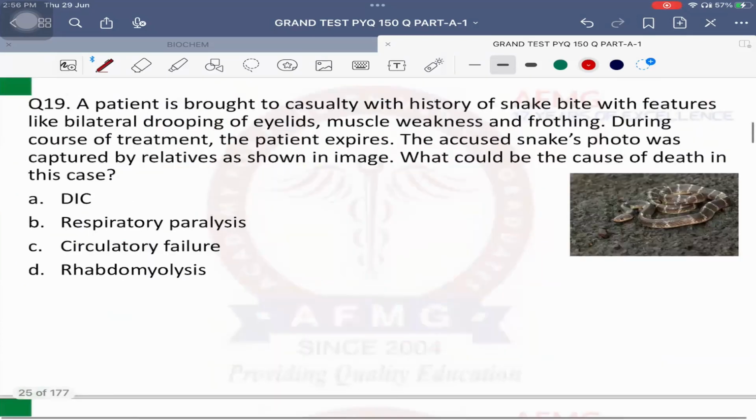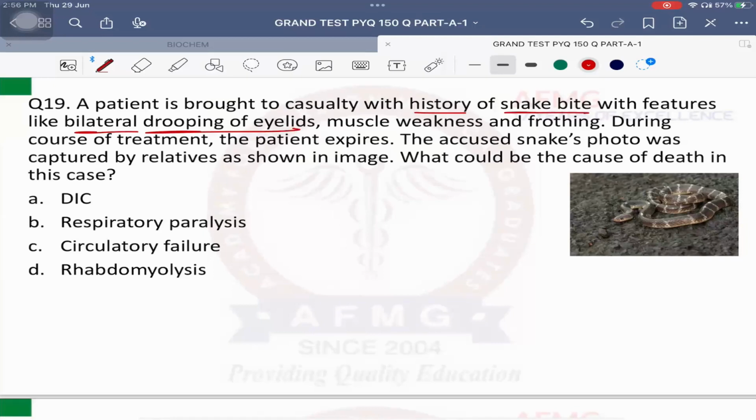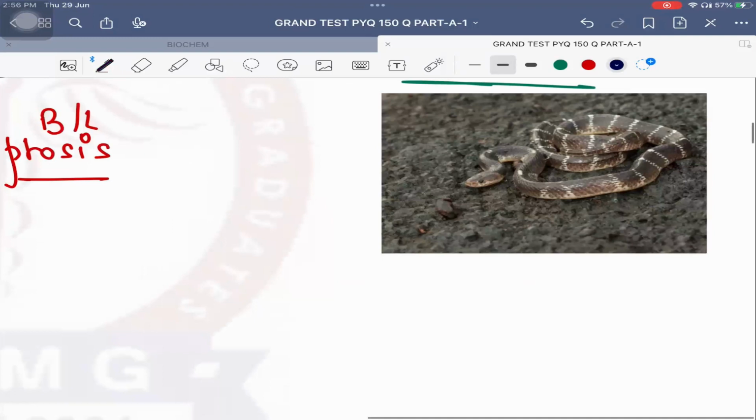Question number 19. A patient is brought to the casualty with a history of snake bite, a classical feature of ophidian envenomation, with features like bilateral drooping of eyelids. Drooping of the eyelid is called ptosis, so the patient has bilateral ptosis. There is muscle weakness and frothing from the mouth. During the course of treatment, the patient expires. The accused snake's photo was captured by relatives, as shown in the image. What could be the cause of death in this case? What is the snake shown in the image?